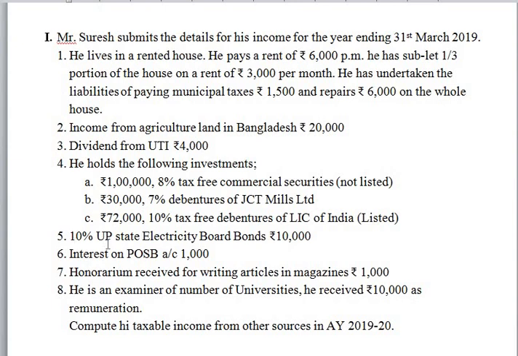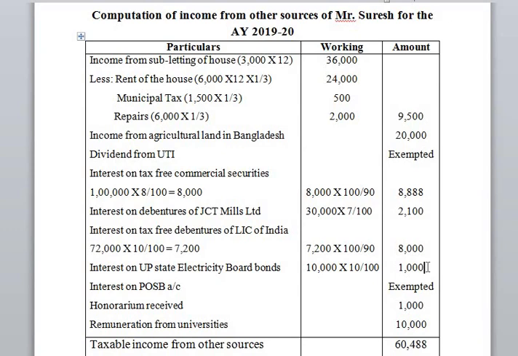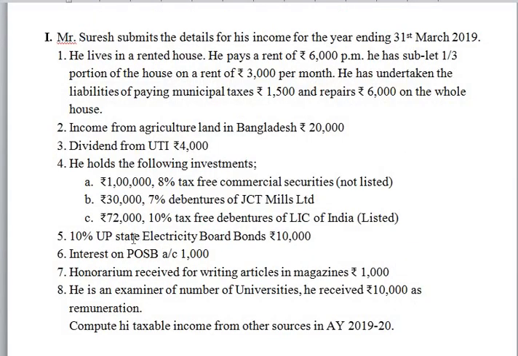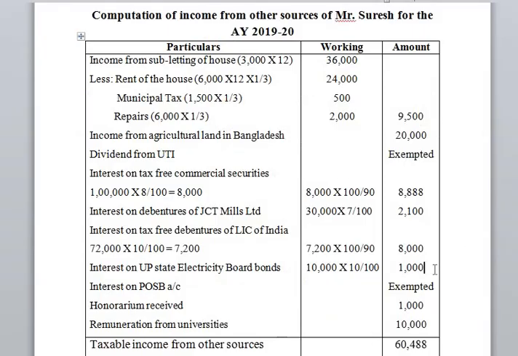Next, 10% UP State Electricity Board bonds rupees 10,000. So it is a kind of government security. So here also they have not given whether it is tax-free or less tax. In the case of government securities, on interest we should not charge TDS. So only the amount of interest will be taxable. In the case of tax-free government securities, it is completely exempted. In the case of less tax, we should take only the amount of interest, 10,000 into 10%, rupees 1,000.